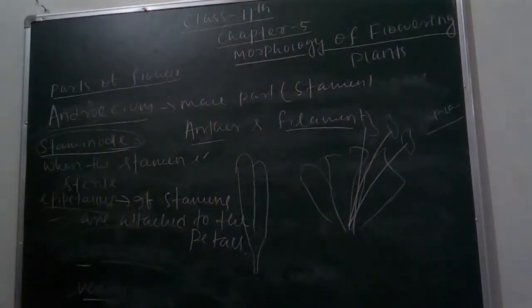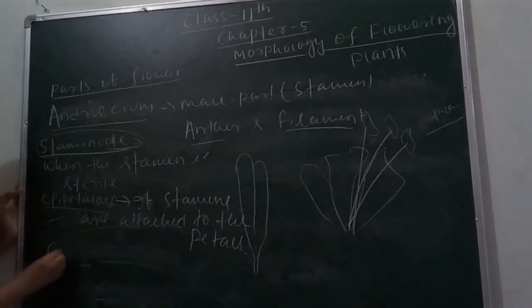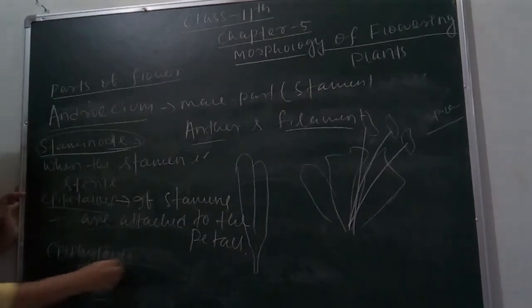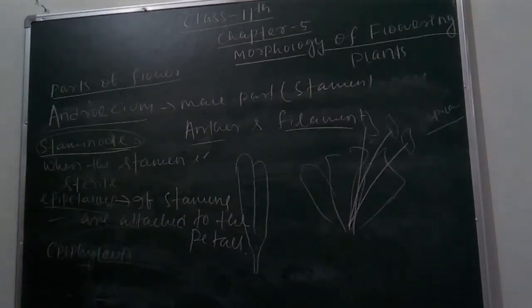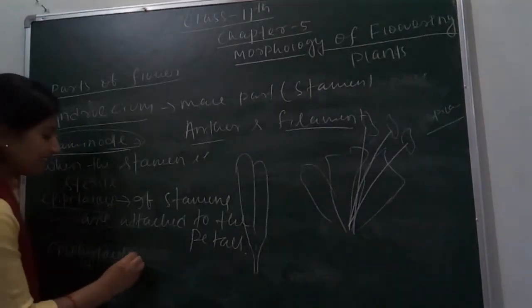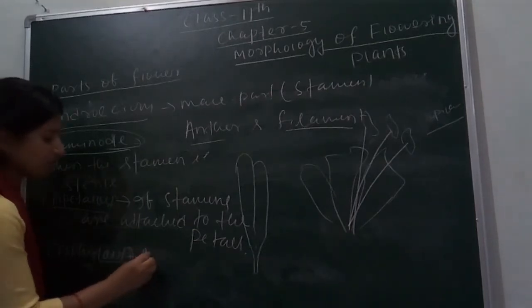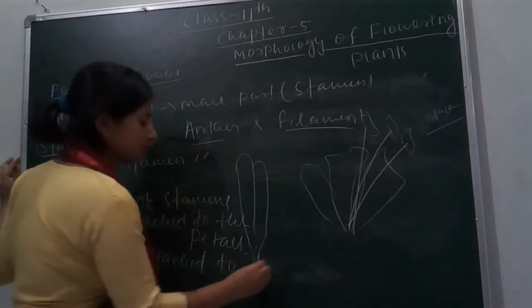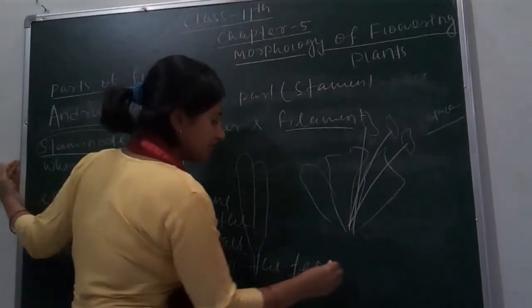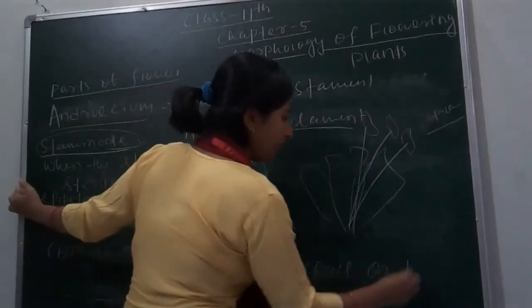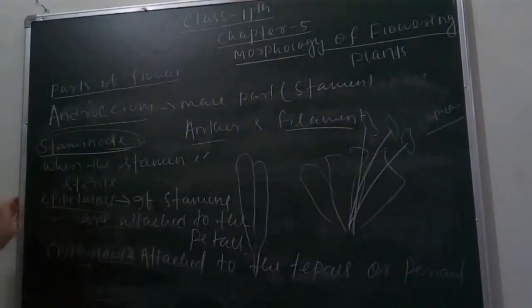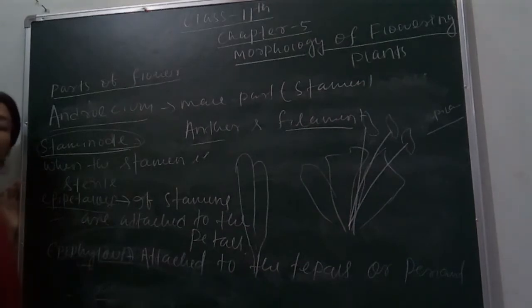Then another term is epiphyllous. Epiphyllous means if it is attached to the tepals or perianth. You know about perianth. I have told you, when the sepals and petals can't be differentiated.